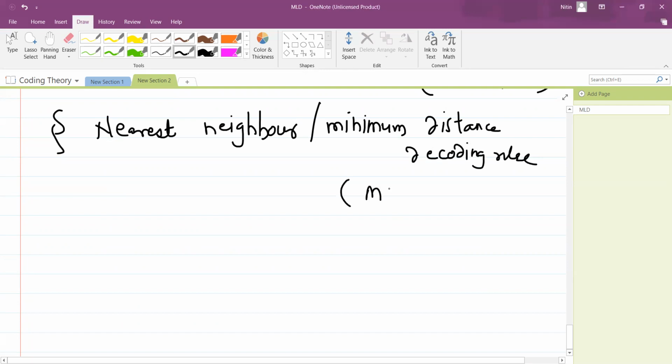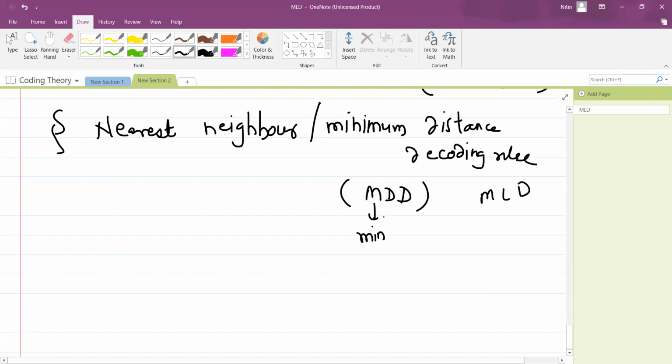In short we will call it MDD. Remember, earlier we have seen MLD. What was this MLD? M stands for maximum, L stands for likelihood, D stands for decoding. But here now this M stands not for maximum, it stands for minimum.